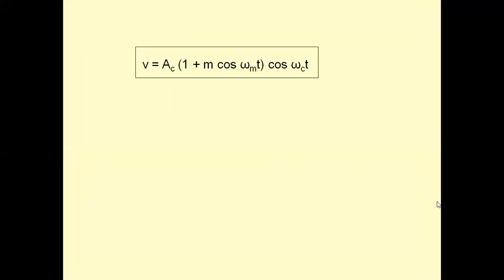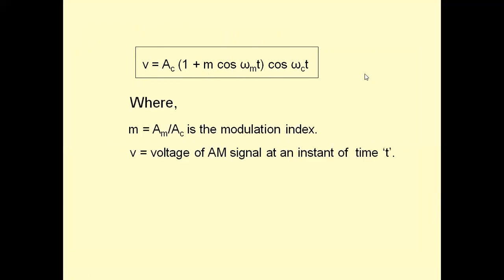So this is the time domain equation for AM: V(t) or S(t) equals Ac into (1 plus m cos omega_m t) into cos omega_c t, where m is called the modulation index, which is defined as Am by Ac. V is the voltage of the AM signal at an instant of time. We also call it V of t, since it is varying with respect to time.